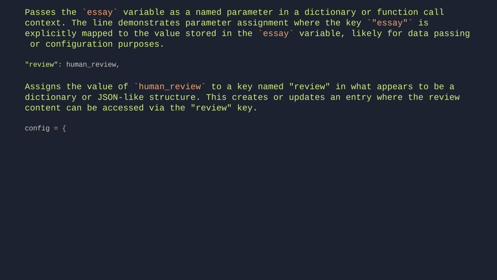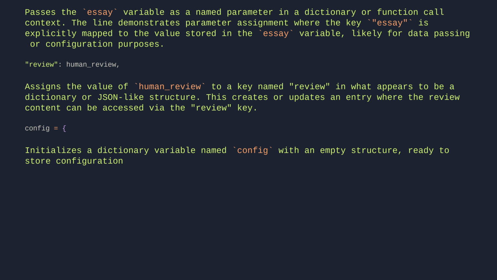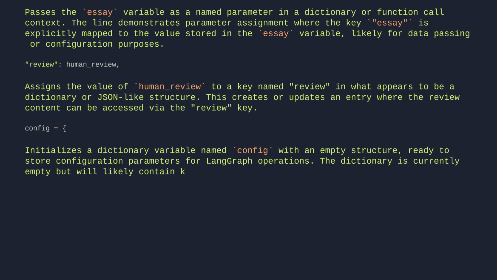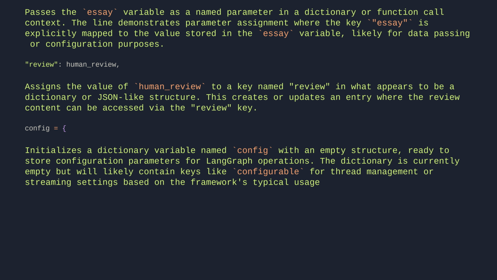Config equals. Initializes a dictionary variable named config with an empty structure, ready to store configuration parameters for LangGraph operations. The dictionary is currently empty, but will likely contain keys like configurable for thread management or streaming settings based on the framework's typical usage patterns.